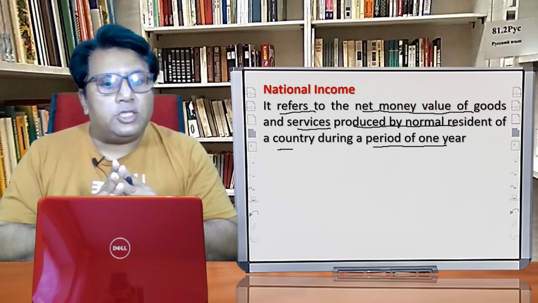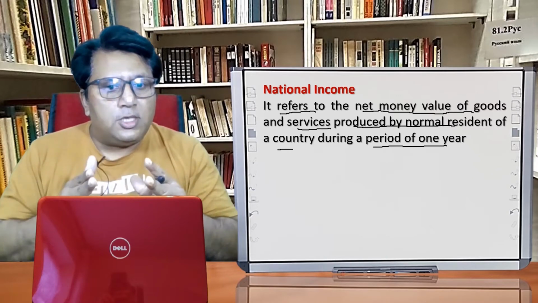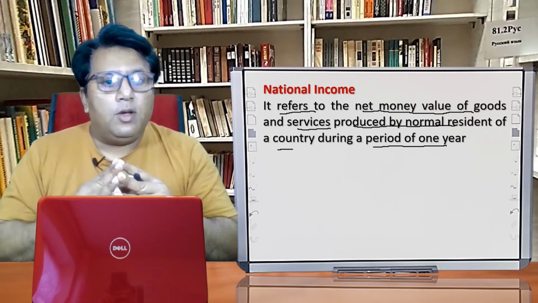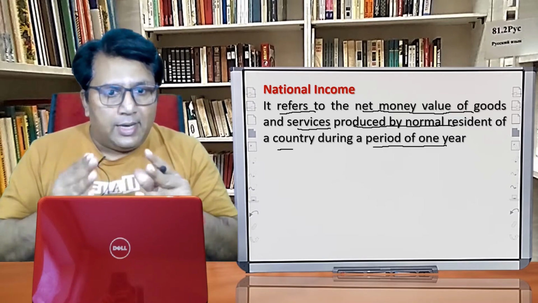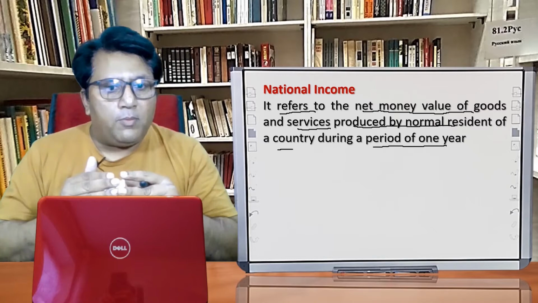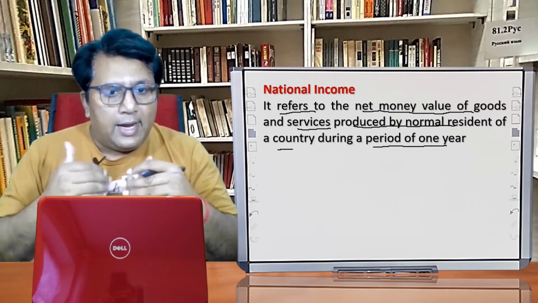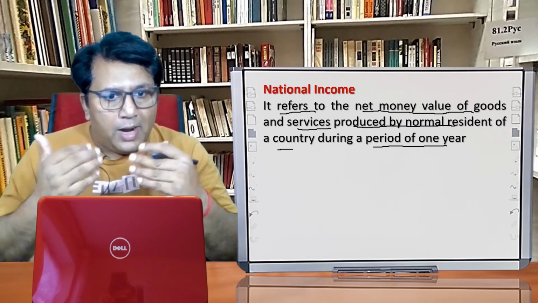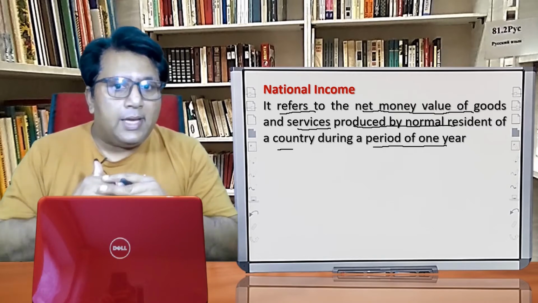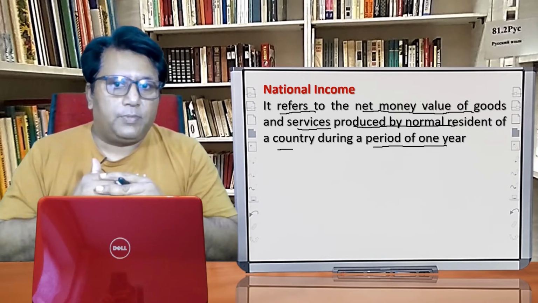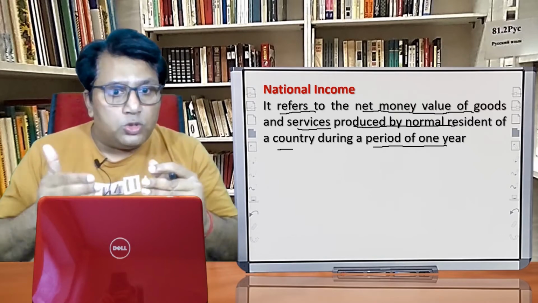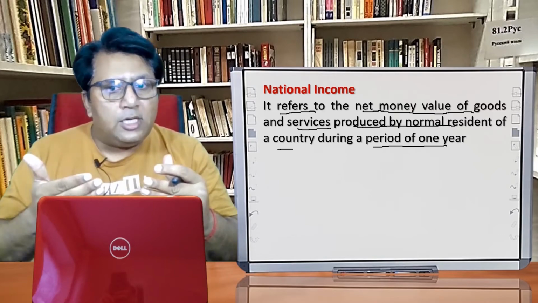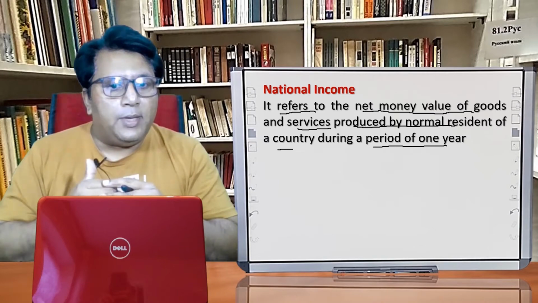In the case of national income, we will not consider only the income generated within the domestic territory of the country. We consider the income generated within India as well as generated from outside the country by the normal resident. So national income is the money value of goods and services produced by the normal resident of a country during a period of 1 year.